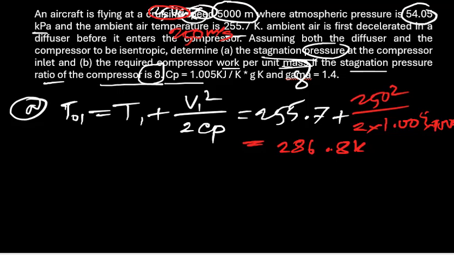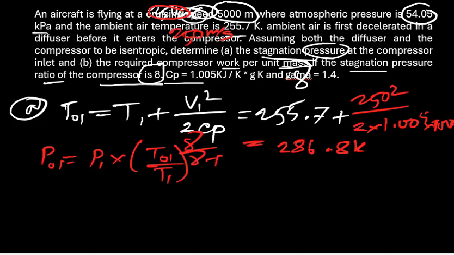Also P2 we have to calculate, the stagnation pressure. For finding the stagnation pressure we have to know this temperature. The stagnation pressure P equals P1 into T divided by T1, all to the power gamma divided by gamma minus 1. That is the formula.